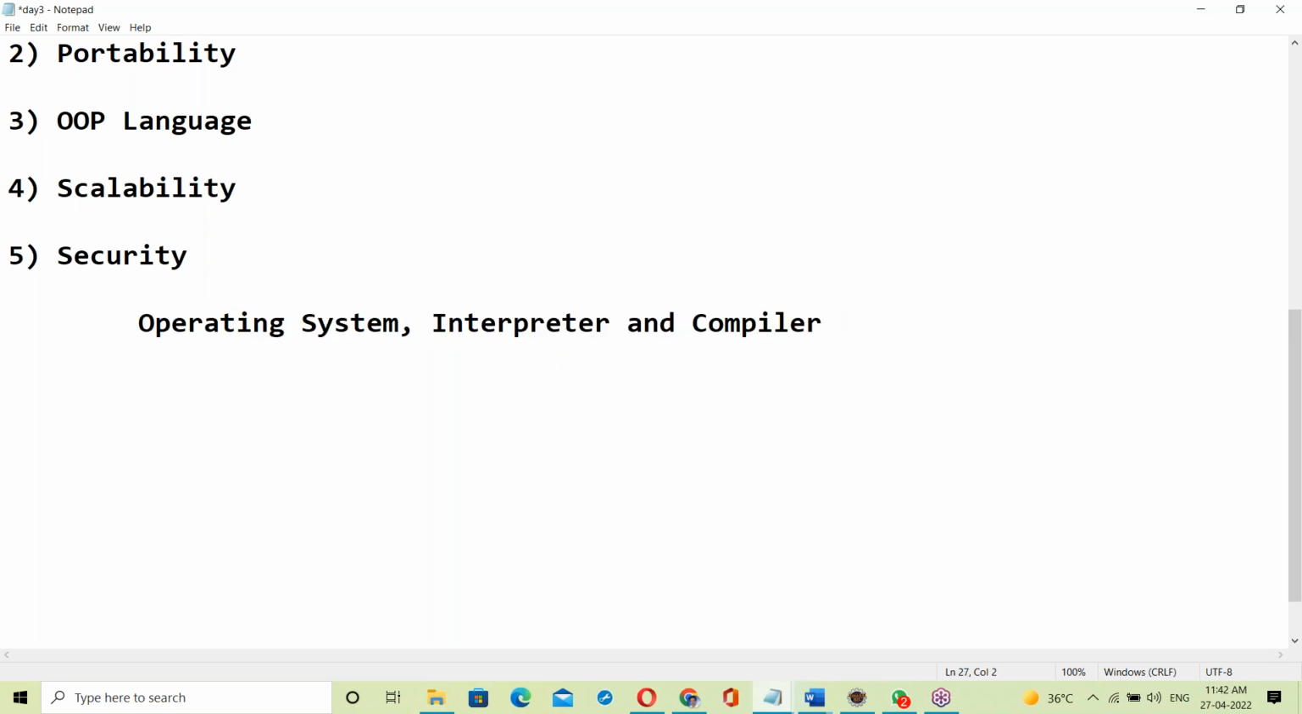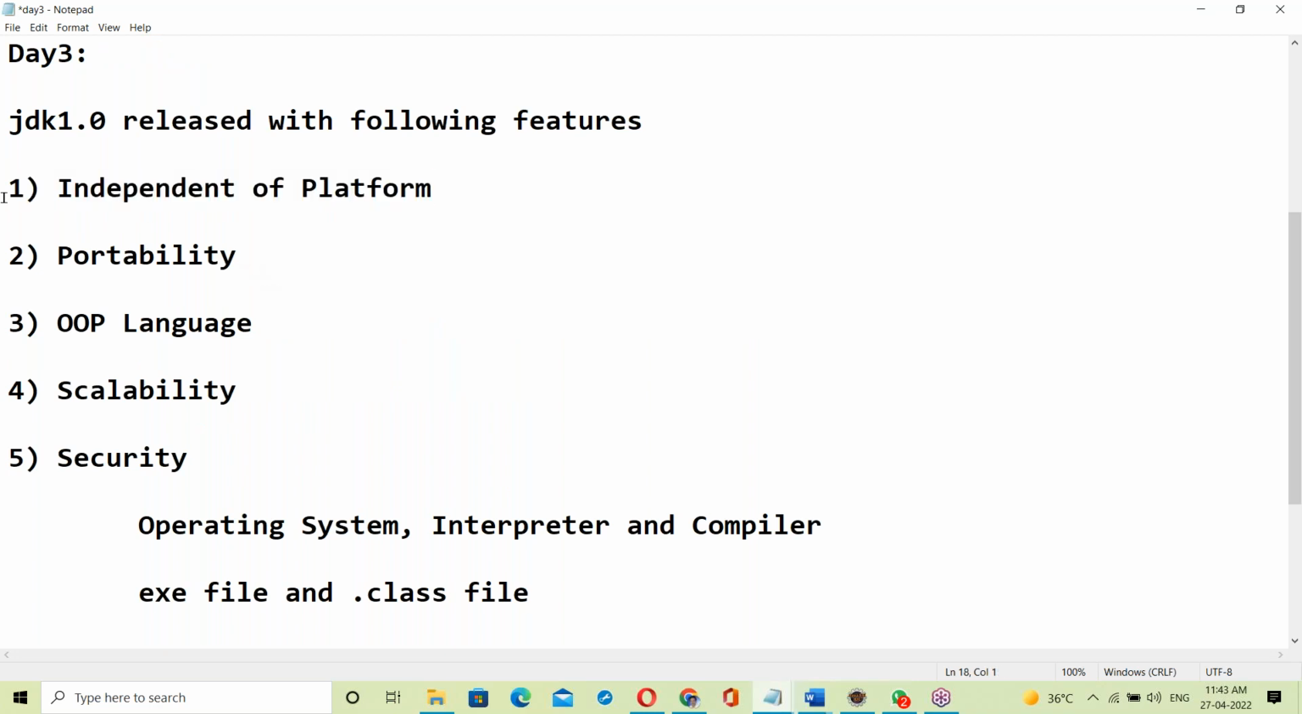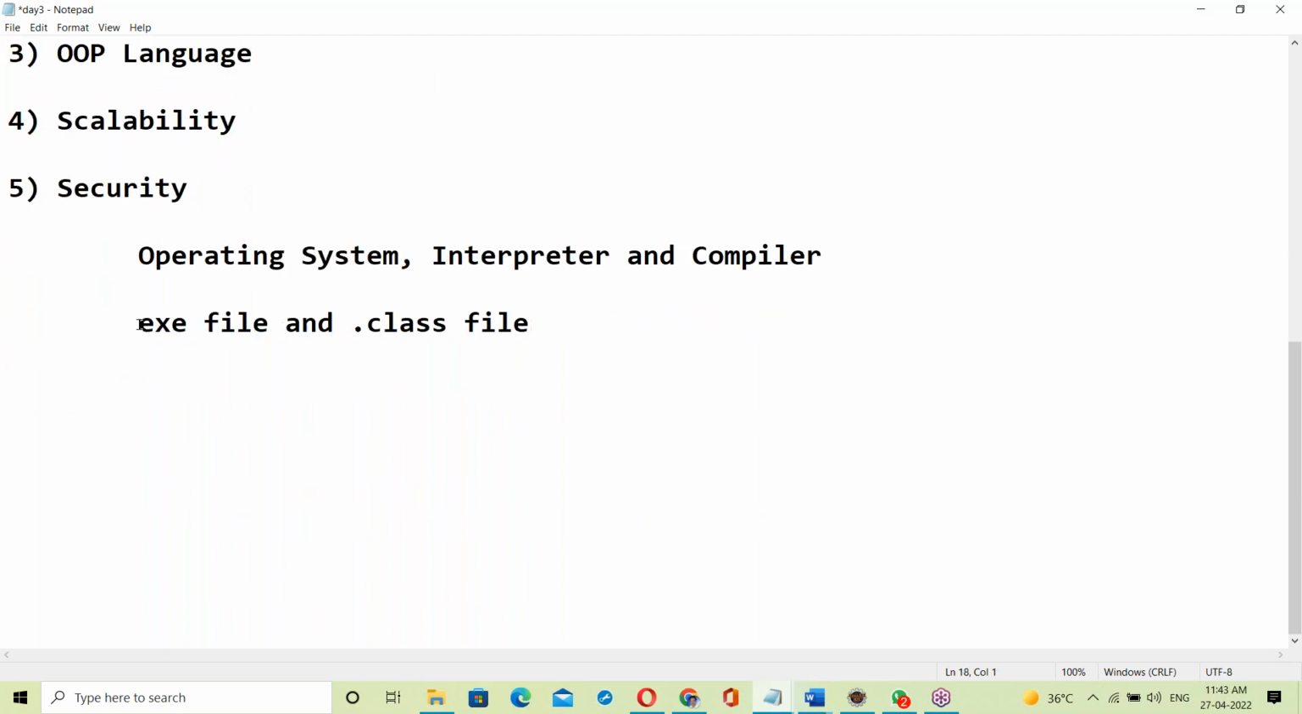Apart from this, next is knowledge about the exe file and the dot class file. To understand platform independence and portability, you must have this knowledge. What is an exe file? What is a dot class file? How are these working? You must have this knowledge also.